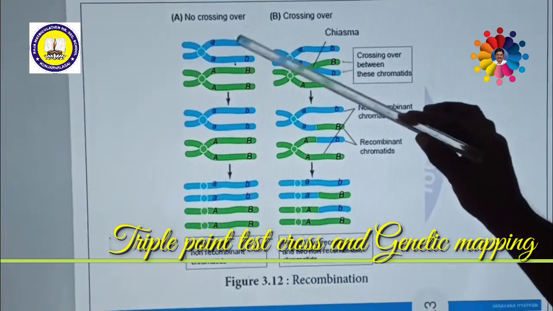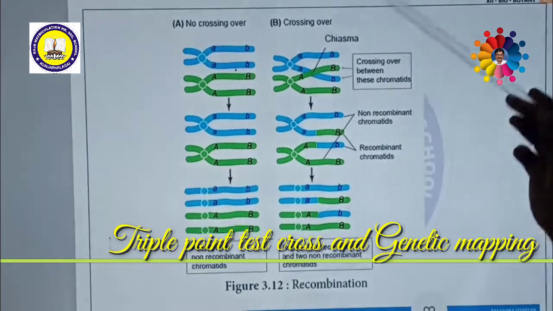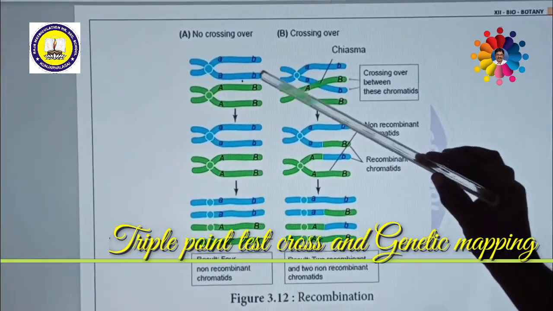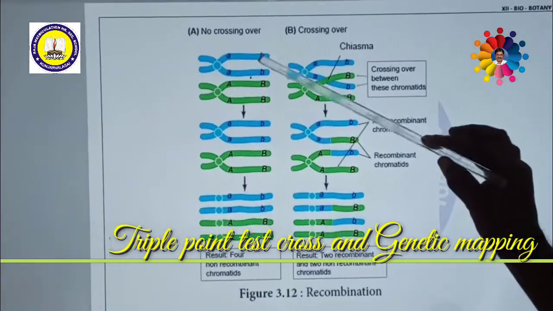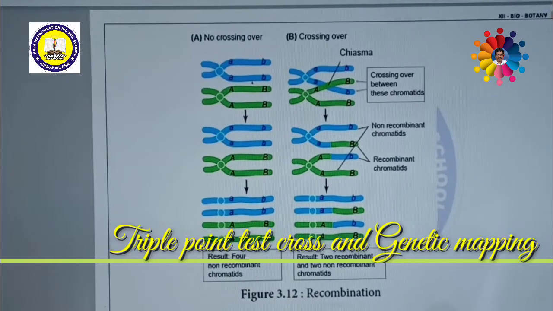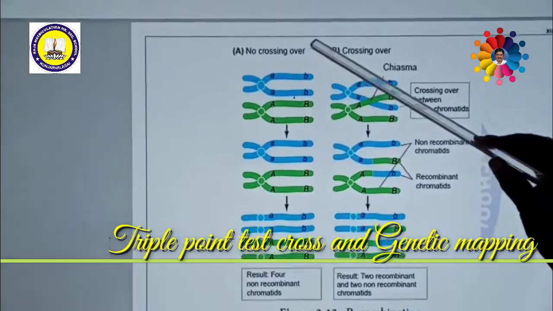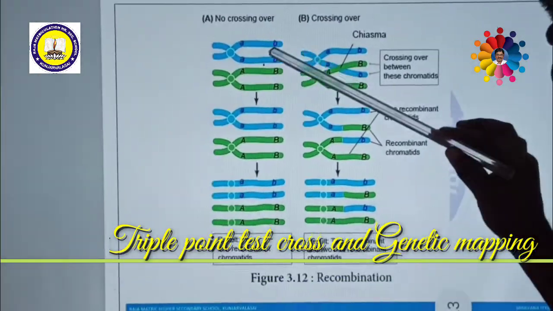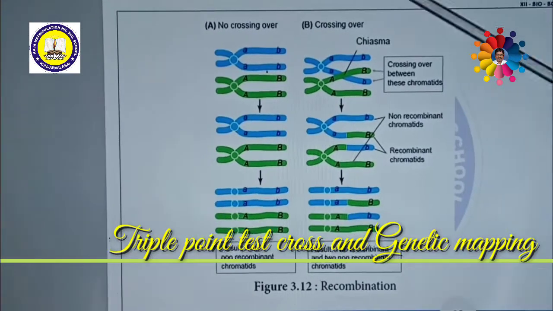This is also measured in another unit called centimorgan. That means one map unit is equal to 1 centimorgan. This is named after Mr. Morgan, honoring Morgan by his student Alfred. So this is a wonderful thing, right? One map unit is nothing but 1 centimorgan, but 100 centimorgan is equal to 1 morgan. So these can be measured very easily.